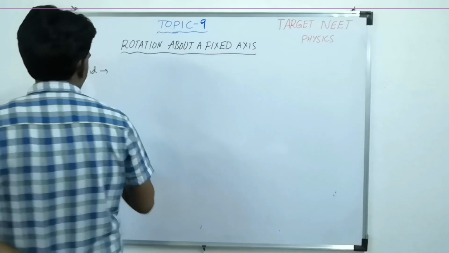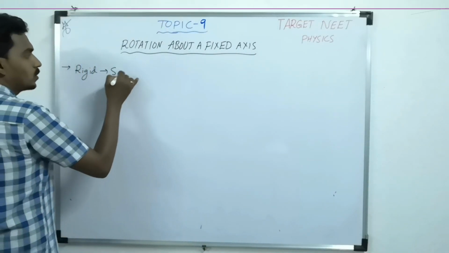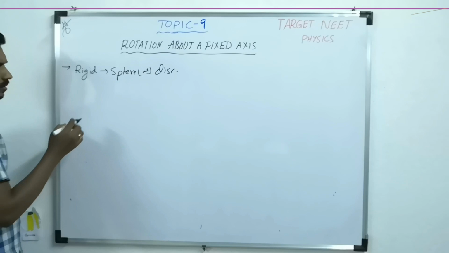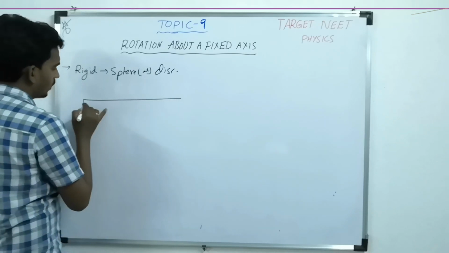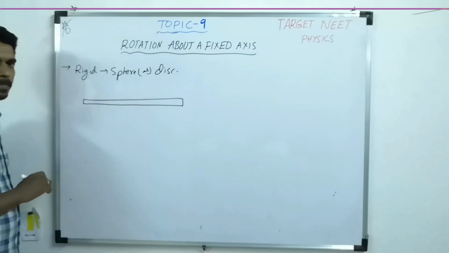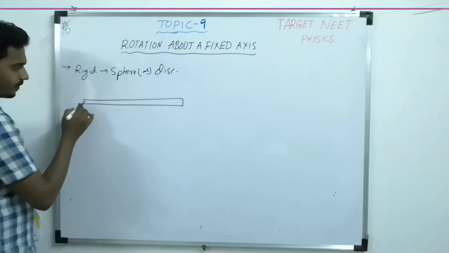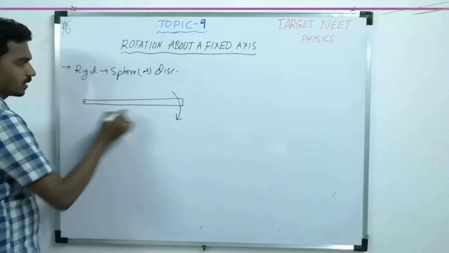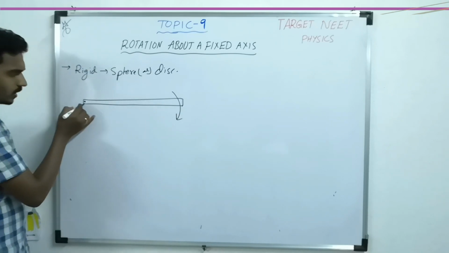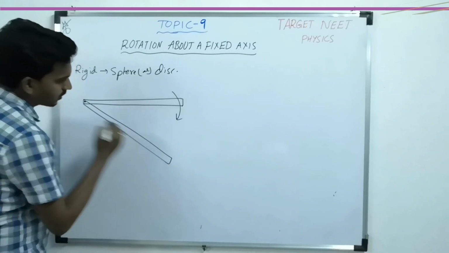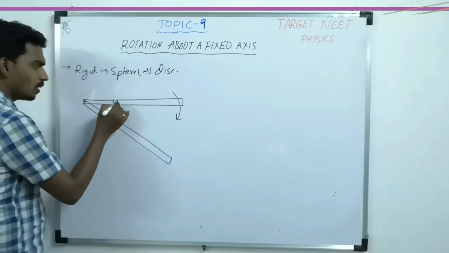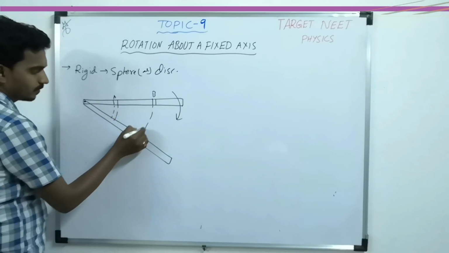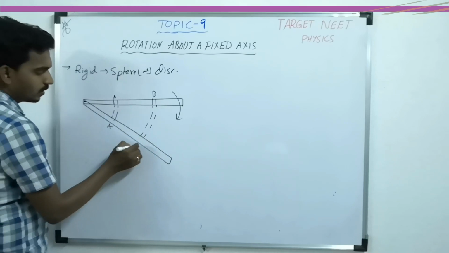Now consider a rigid body, for example a solid sphere or disc, anything. Consider for example a uniform rod hinged at one end, allowed to rotate about this fixed axis. Now it is coming down. After some time, it reaches another position. You consider one small portion at point A, another at B. Now they have shifted. Now A is here, B is here.